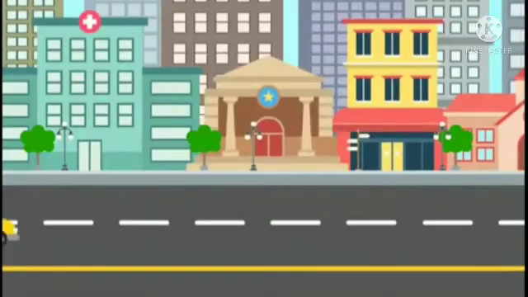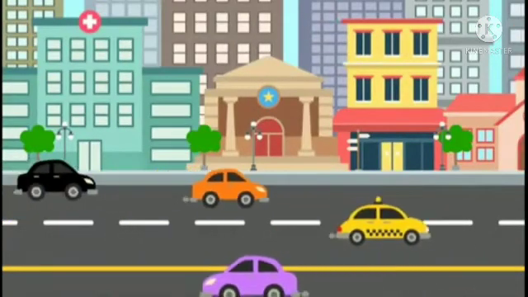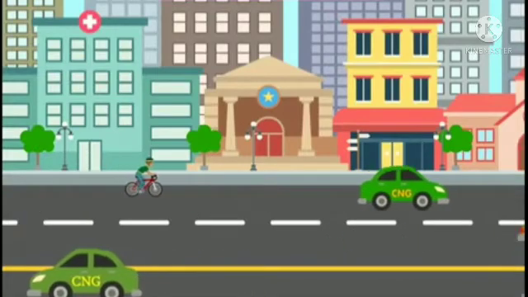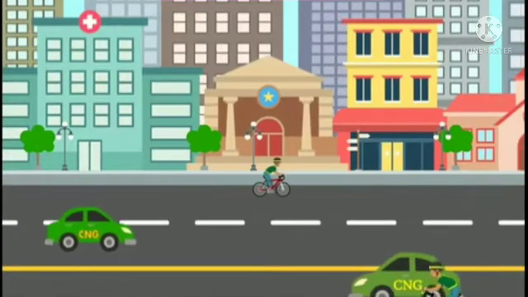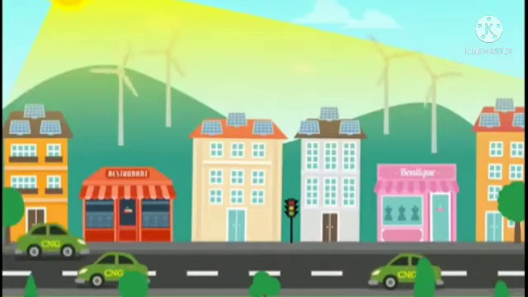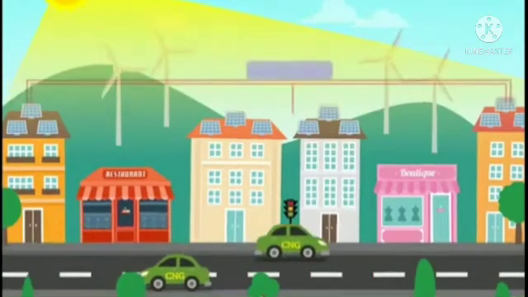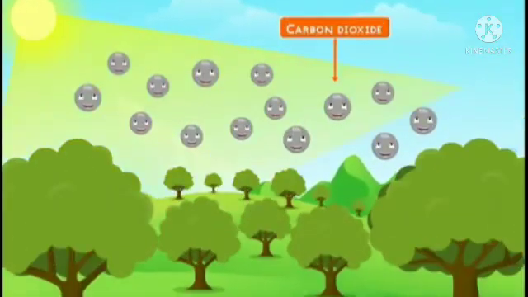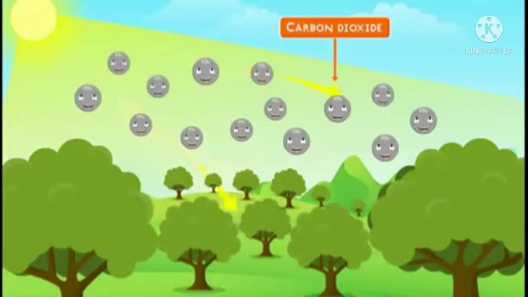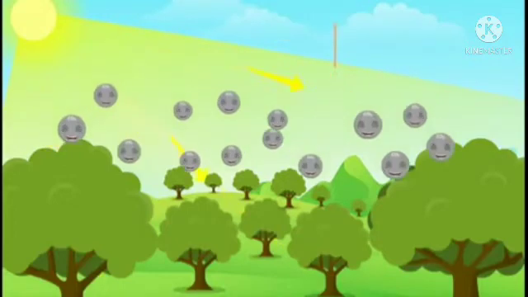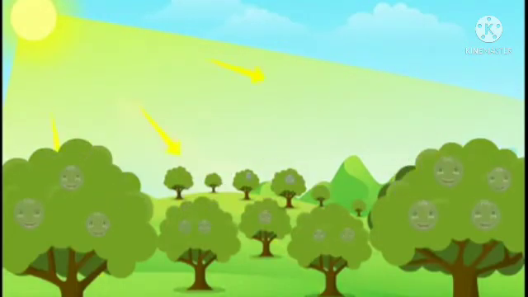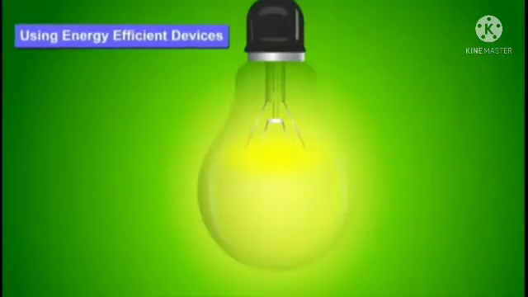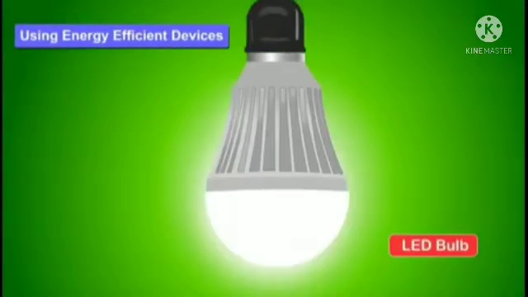We can check global warming by reducing the use of fossil fuels, developing renewable sources of energy like solar energy and wind energy, increasing the forest areas as carbon dioxide is utilized by plants during photosynthesis, using energy-efficient devices.